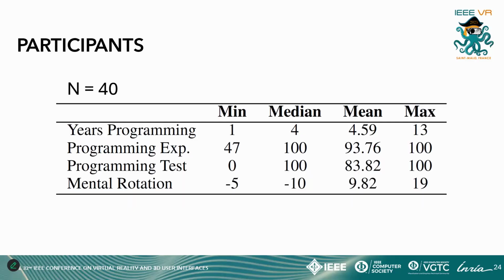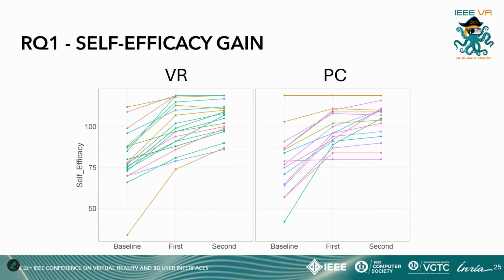The pre-intervention questionnaires indicated that our sample had different levels of experience and spatial ability. All participants knew the basics of programming, but all of them were new to 3D programming itself. Most students were from computer science and engineering majors. This plot shows self-efficacy at the 3 points that were measured in the study. After the intervention, self-efficacy increased on average in both VR and PC, with the largest increase happening after the first task.